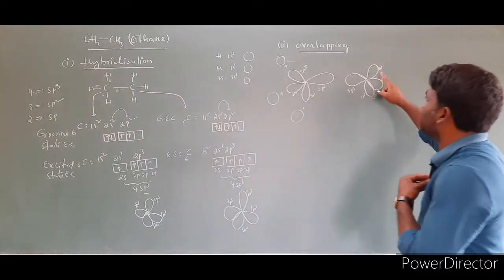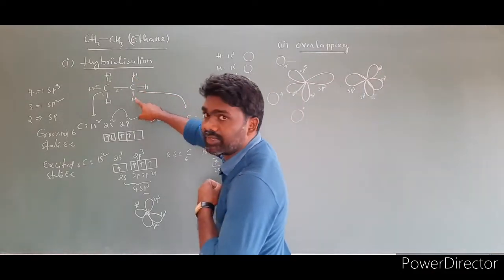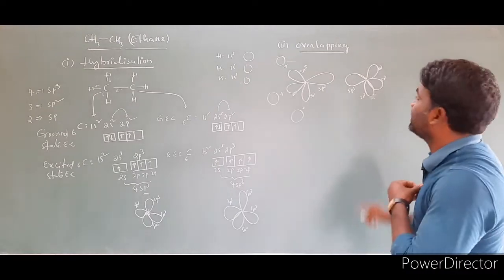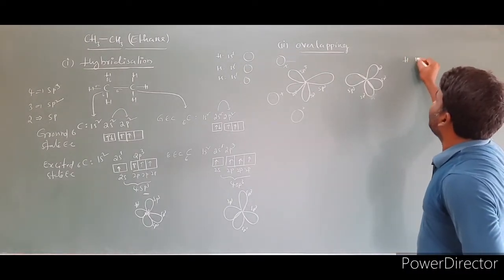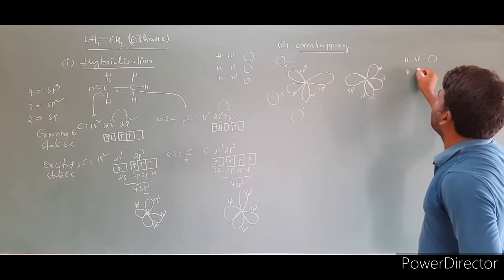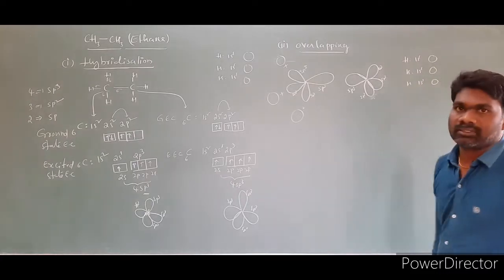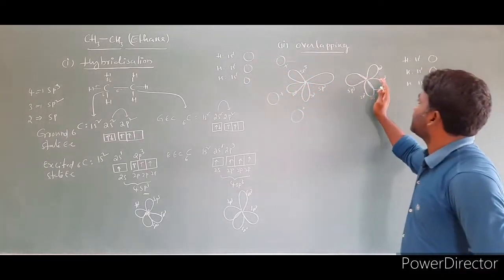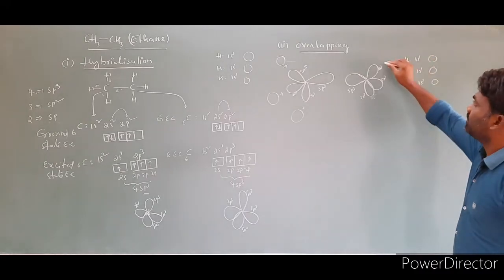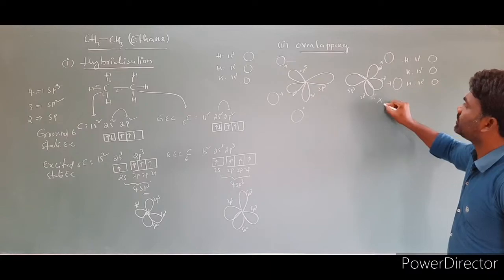Now, this carbon is also attached to how many hydrogens? 1, 2, 3. And for this case also we have taken s orbitals. The first one is hydrogen 1s orbital, the second is hydrogen 1s orbital, and the third is hydrogen 1s orbital. So for this carbon also I took the s orbitals of hydrogen. This is the first one, this is the second one, this is the third one.